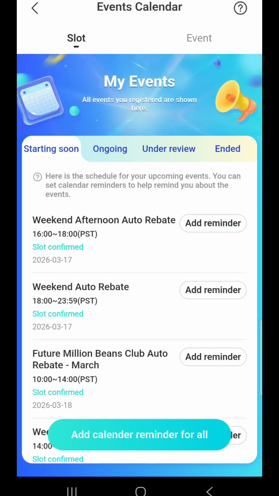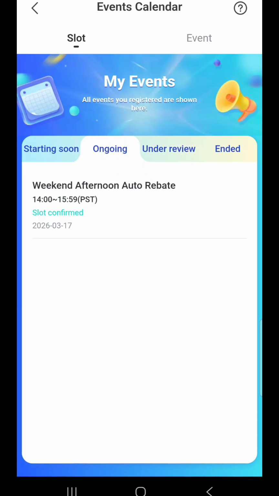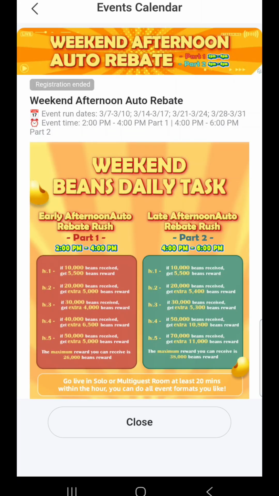You can click on any of these blue boxes. They're all going to take you to the same screen where it's going to show your events that are starting soon, the ones that are ongoing, and the ones that are under review. You really only need to pay attention to what is starting soon and what is ongoing. When you see the event, you just click on it and it's going to tell you how much you need. So right now, for this rebate, it's the early afternoon rebate, 2 p.m. to 4 p.m. Remember, this app works on PST, that is West Coast, California time.